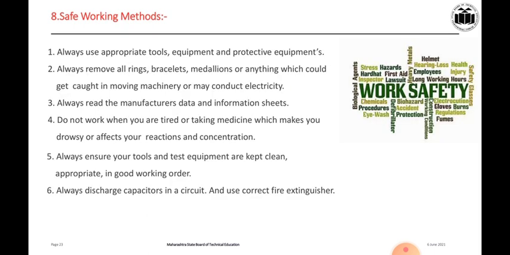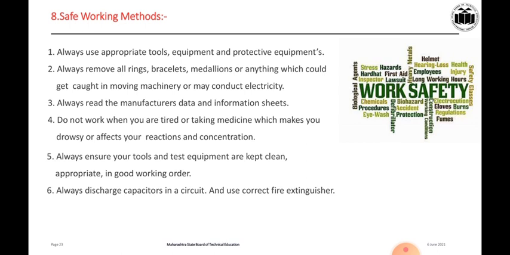Then next, safe working methods. What are the safe working methods? Always use appropriate tools, equipment and protective equipment. Always remove all rings, bracelets, medallions and everything which could get caught in moving machinery or may conduct electricity. That we covered in the last lecture also.